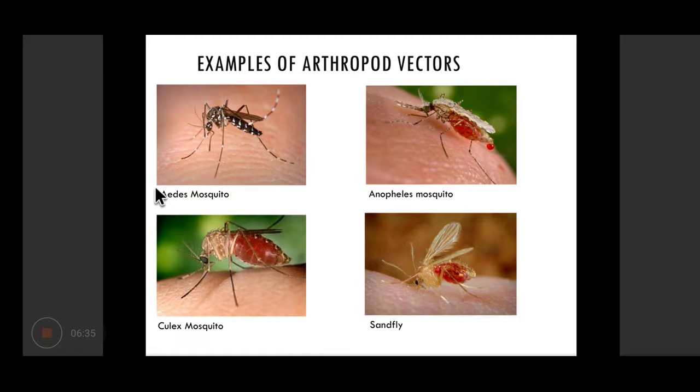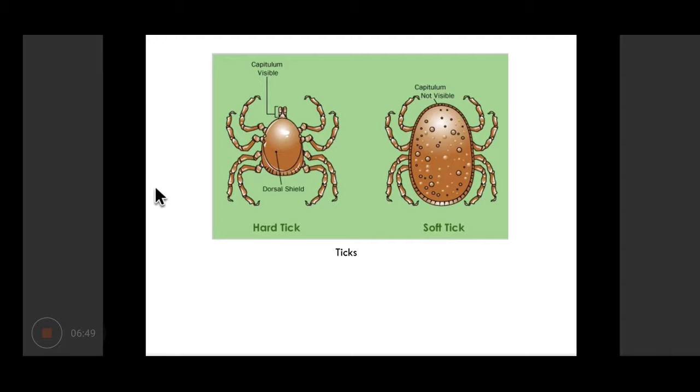So these are the arthropod vectors which are frequently responsible for transmission of arboviruses. They are Aedes mosquito, Anopheles mosquito, Culex, sandfly, and even ticks like hard tick and soft tick. The difference between hard tick and soft tick is that the hard tick has a hard shell on the dorsum, whereas the soft tick is basically soft on the top. In the hard tick, you can appreciate the presence of the head parts, the capitulum, it is visible, it is protruding, whereas in the soft tick, it is under the dorsum of the tick.